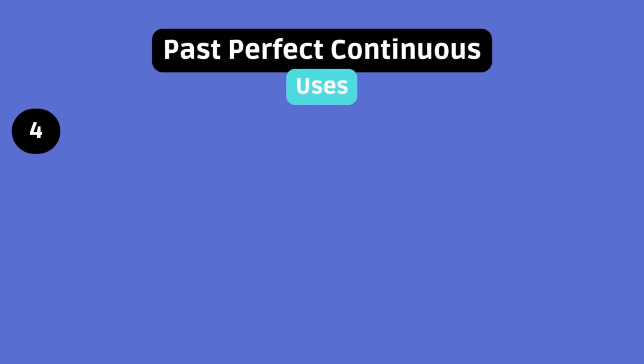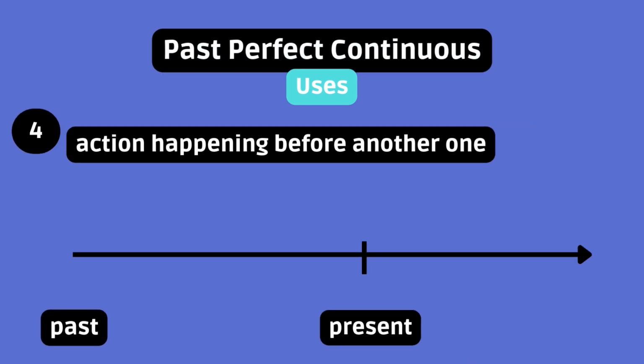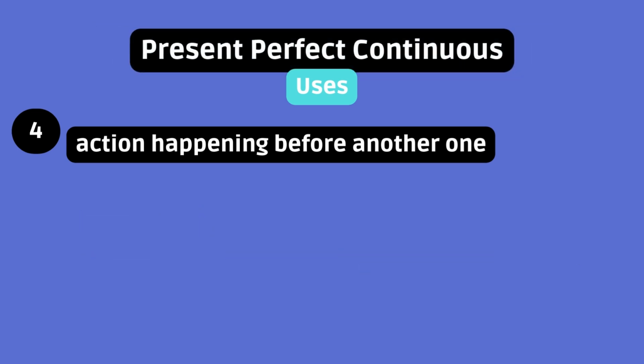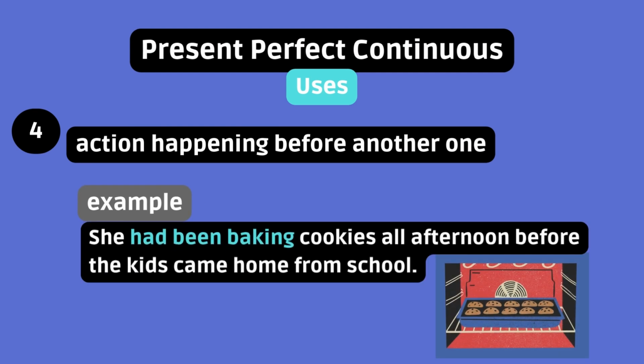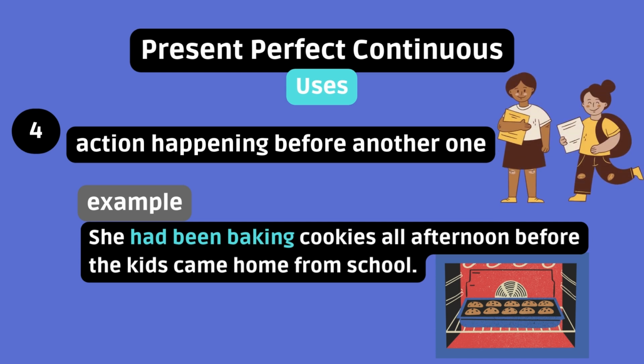It can be used to express an action happening before another action or before a certain point in the past. In order to focus on the continuous nature of the action, it is usually followed by a time marker. Example: she had been baking cookies all afternoon before the kids came home from school. Baking happened before the kids came home. Moreover, we know the baking took all afternoon.